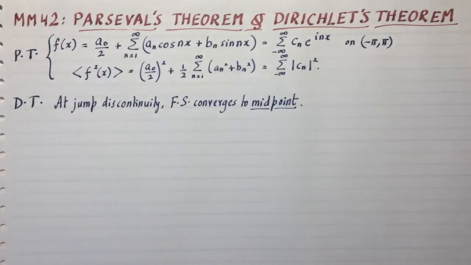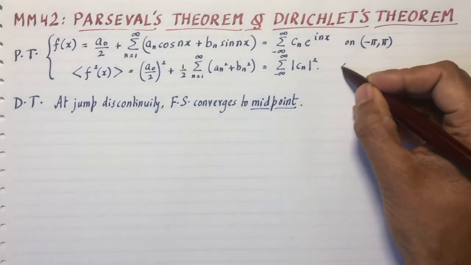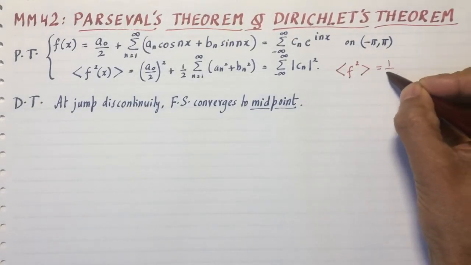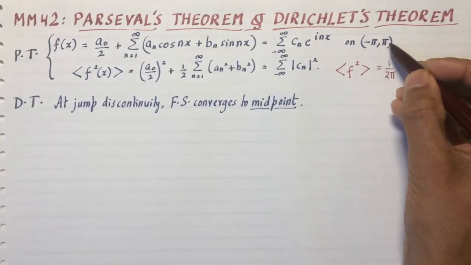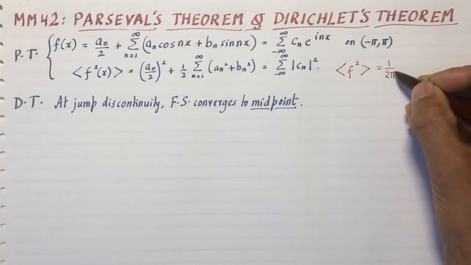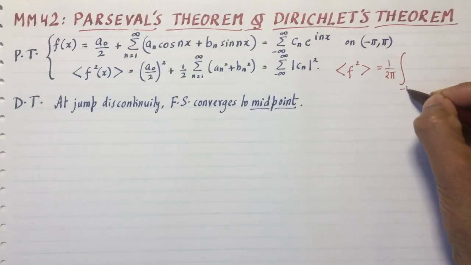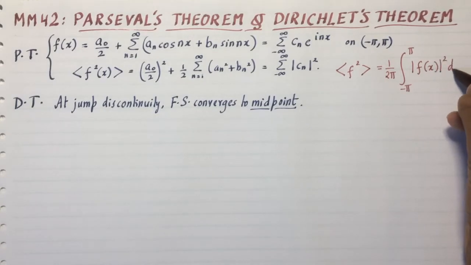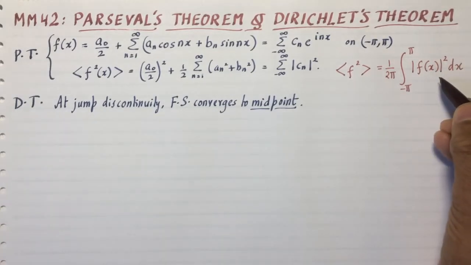Now the regular definition of an average is the one that you know from calculus. The average value of the function squared over the interval, because the length of the interval is 2 pi, you write 1 over 2 pi times the integral of the absolute value of f of x squared dx. So that's the traditional definition of the average.